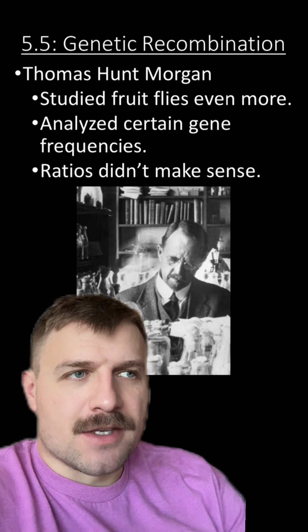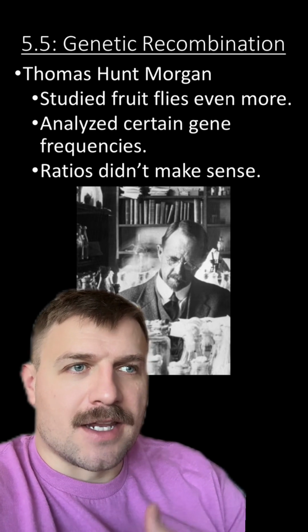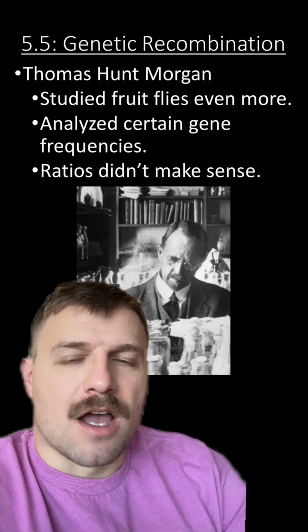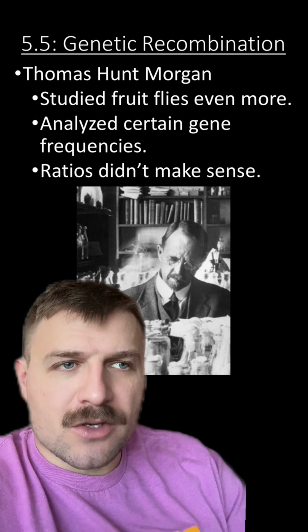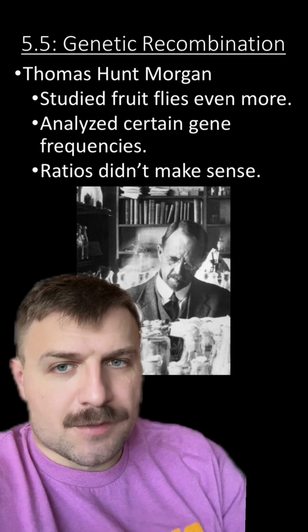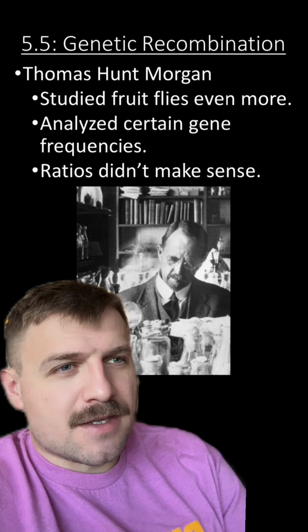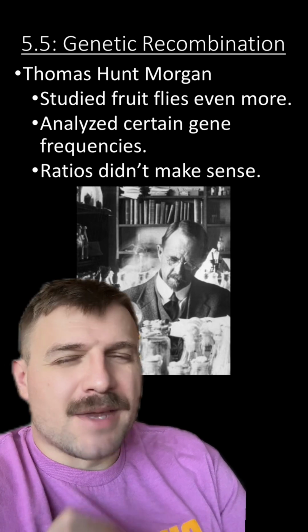Another scientist that was influential in this understanding of genetic inheritance was Thomas Hunt Morgan. He's a scientist that studied fruit flies and analyzed the frequencies of certain traits in the offspring. And when he was doing his experiments, the ratios that he was getting just didn't make sense to him.